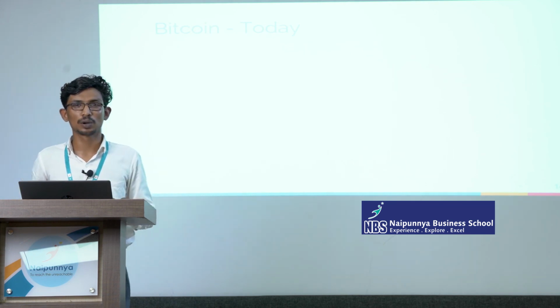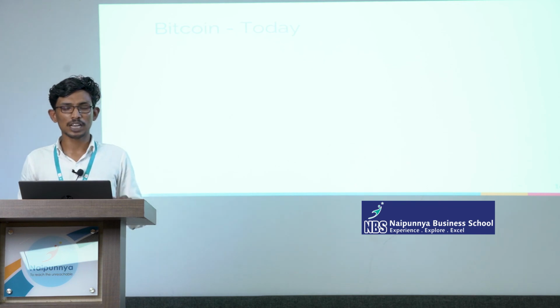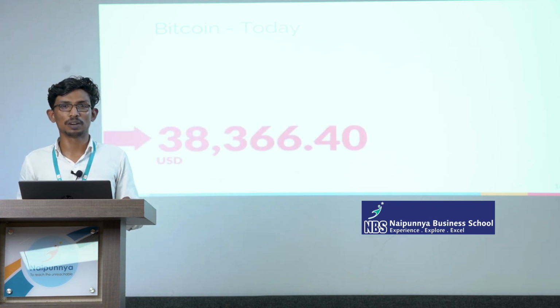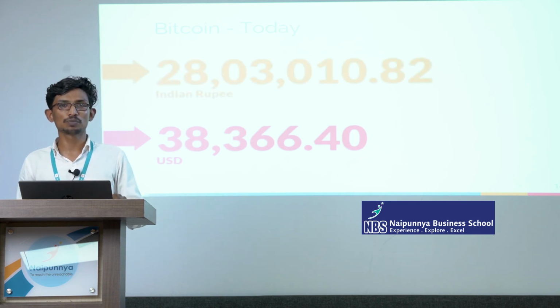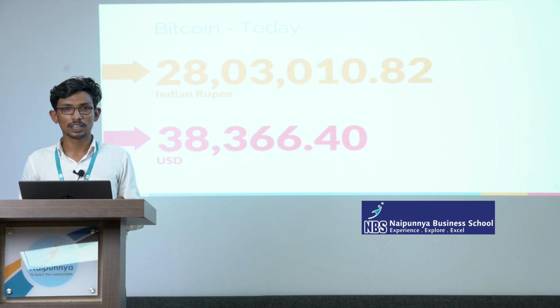Now we can look at the value of Bitcoin today. First I am going to show it in US dollar value. That is 38,366.40 US dollars equal to 1 Bitcoin today. And when we convert to Indian currency, today's value is 28,03,010.82. That is the value in Indian rupees for 1 Bitcoin today.